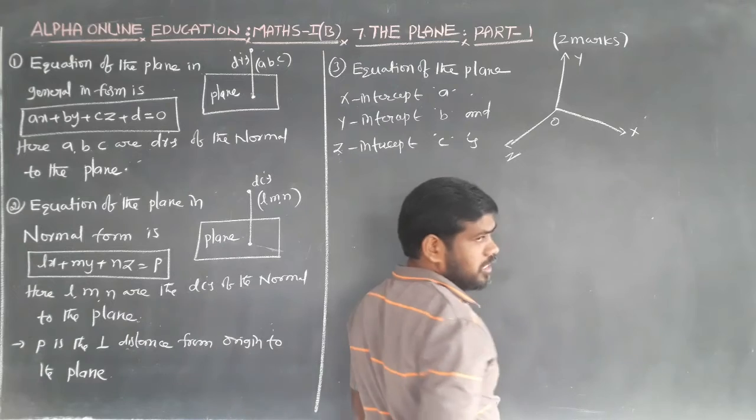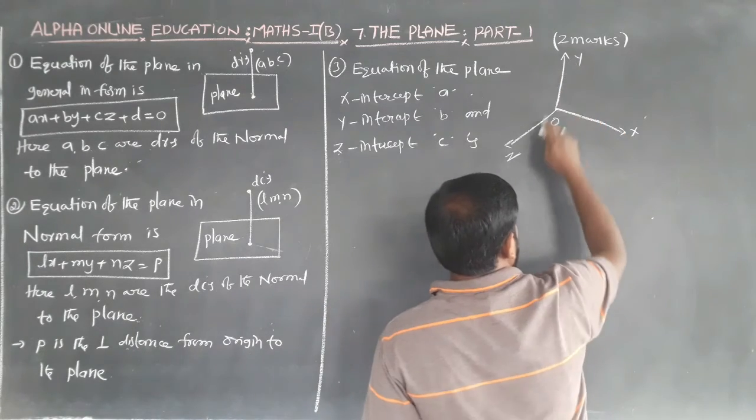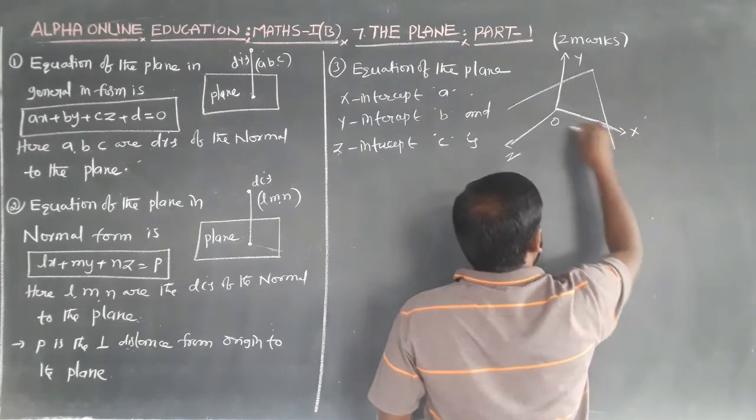This is the origin, this is the x-axis, this is the y-axis, this is the z-axis, this is the plane.